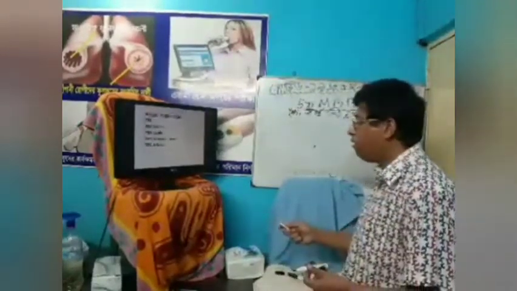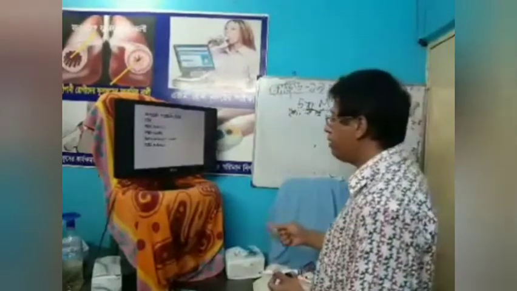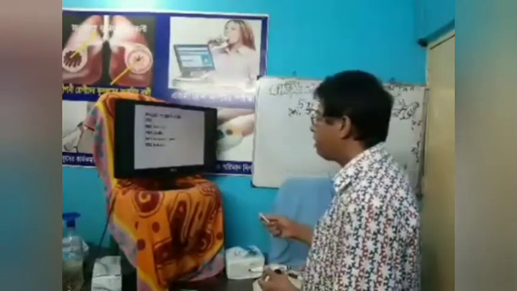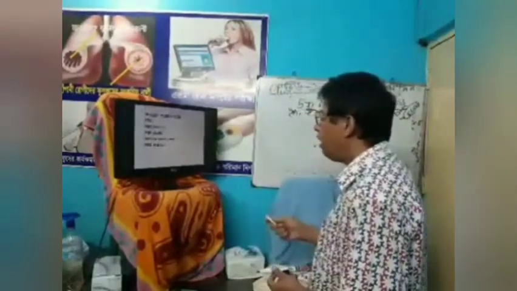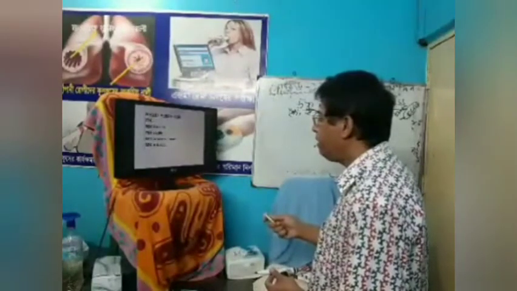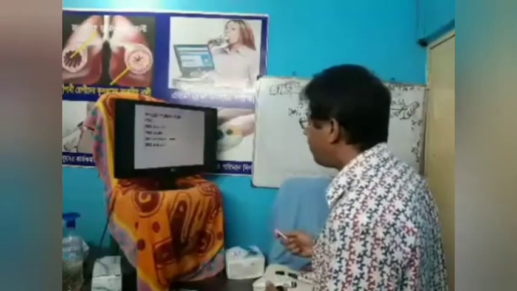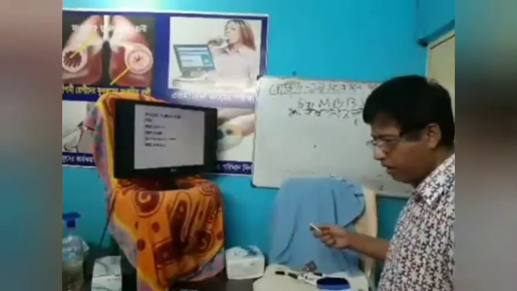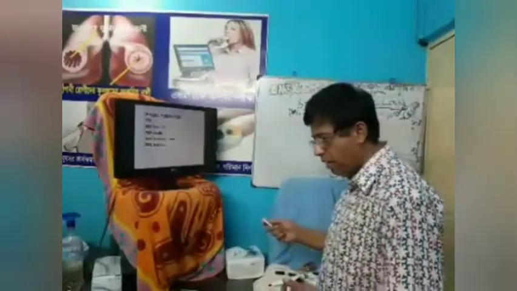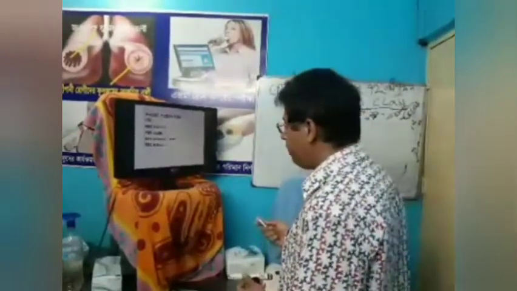In the complete blood count, hemoglobin may be reduced and RBC count may be reduced, and the TC may be normal, but sometimes the thrombocyte count may be reduced or increased if there is severe bleeding.